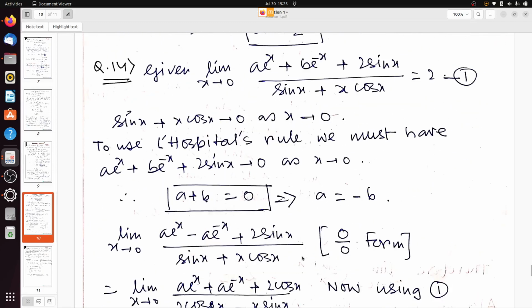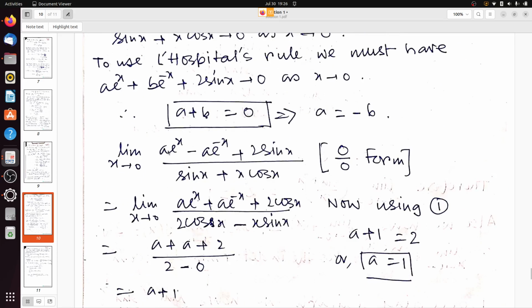So what is given? The limit as x tends to 0 of (a e to the power x plus b e to the power minus x plus 2 sin x) divided by (sin x plus x cos x) is equal to 2. Now sin x plus x cos x tends to 0 as x tends to 0. To use L'Hopital's rule, we must have a e to the power x plus b e to the power minus x plus 2 sin x tend to 0. So it becomes a plus b plus 2 sin x, and this should tend to 0. So we should have a plus b equal to 0, so a should be equal to minus b.